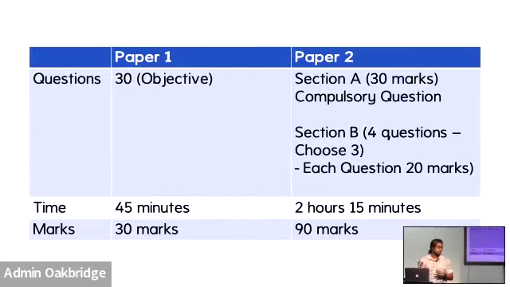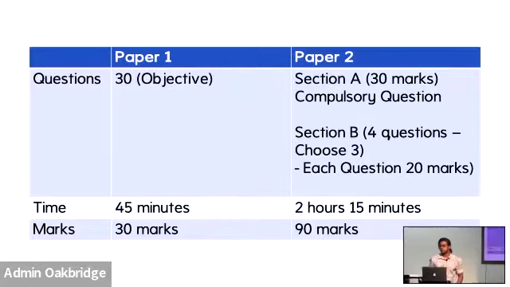Before we go there, I need you all to understand. For paper 1, you will have 30 objective questions. I think you guys already know that by now. Your time is only 45 minutes and you'll be given 30 marks. And for paper 2, you have got section A, which is compulsory, and then section B. Out of 4 questions, choose 3.